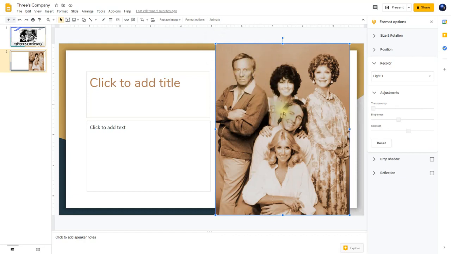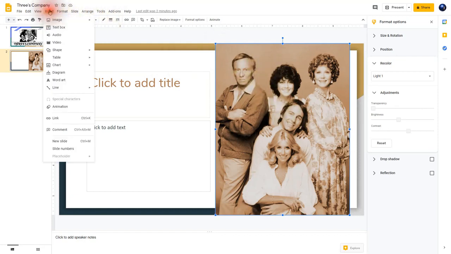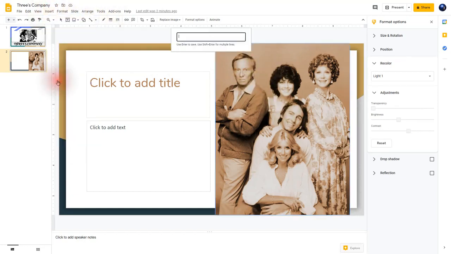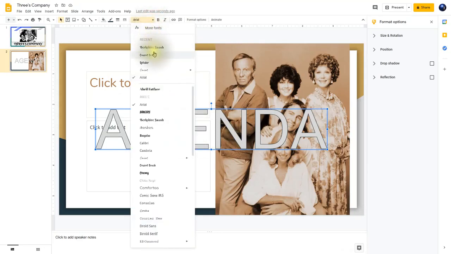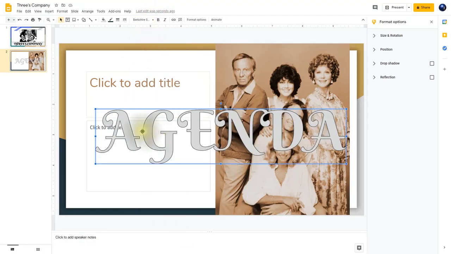So now I want to insert some word art. So what I'm going to do is click on Insert and then down to Word Art, and I'm going to key in Agenda. After keying in the word Agenda, I'm going to hit the Enter key once. And I'm going to change some elements within this word art. So first off, I'm going to change its font to match my theme. I'm going to choose right here where it says Berkshire Swash. There we go. Now we have it in our Berkshire style.